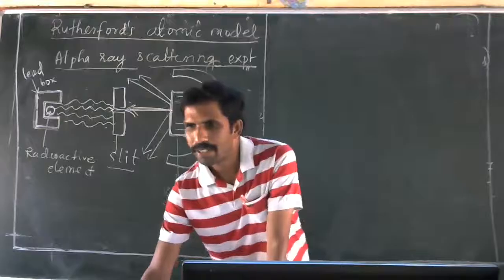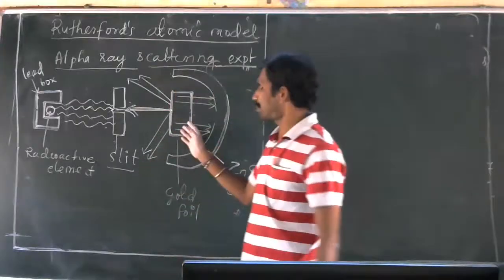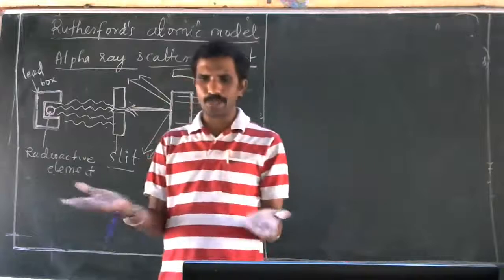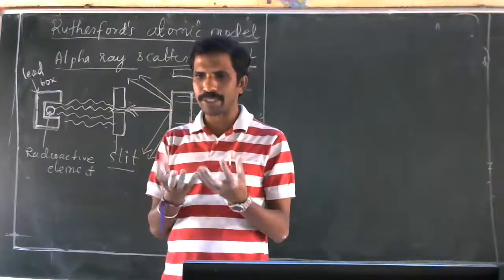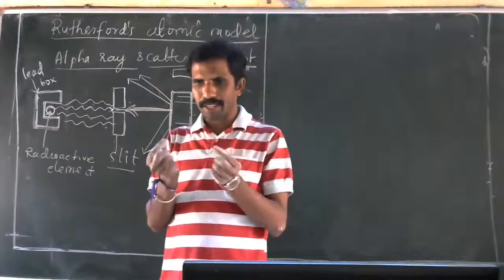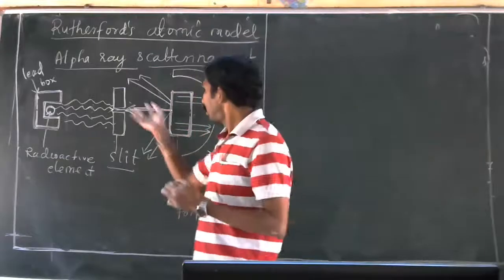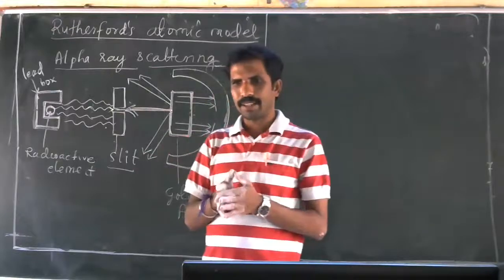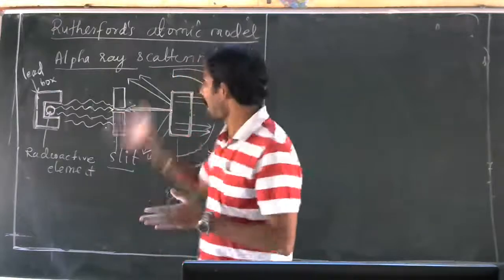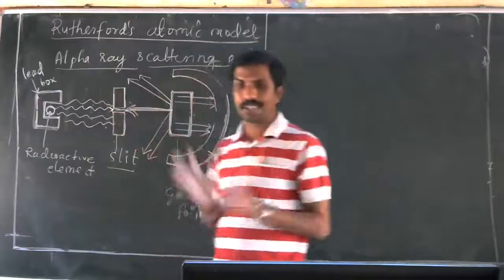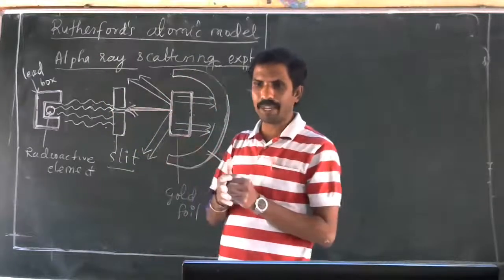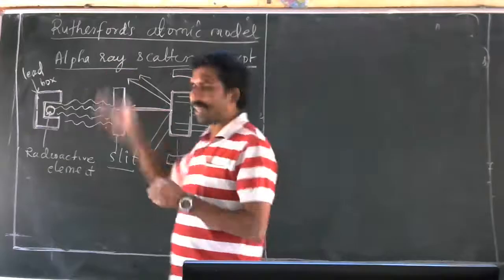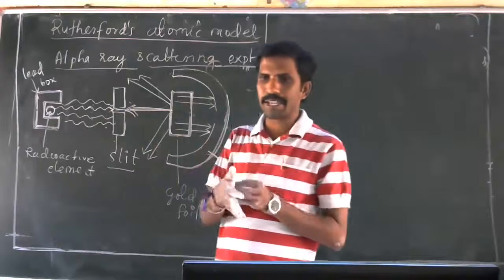Both of them said that it can be made into thin sheet. Gold is such an element which can be made into very thin sheet. A thin sheet is necessary because the rays have to enter inside. That's why. Understood? And alpha rays are taken here, not gamma rays. Gamma rays have high penetration power. Beta rays somewhat high. If you take alpha rays, they can enter some of the material very easily.